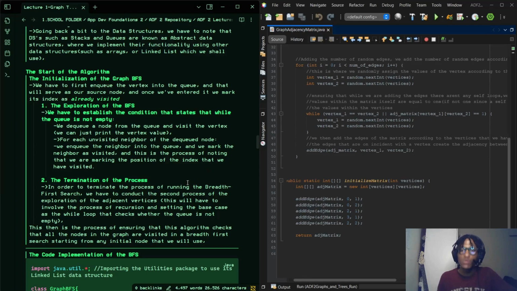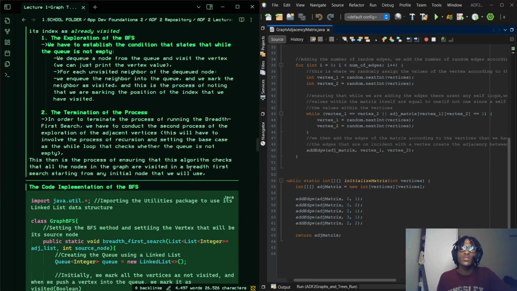And then number two is the termination of the process. In order to terminate the process of running the BFS, we have to conduct the second process of the exploration of all the other adjacent vertices to that one that I've been talking about. It's like I put you in a box, identify your neighbors, take you out, and whoever's next, I do the same for each of those vertices.